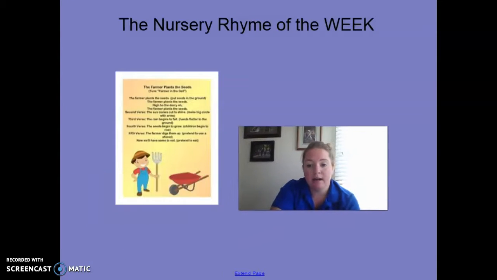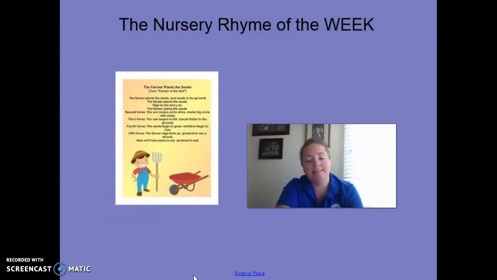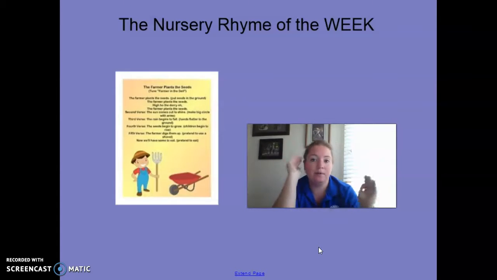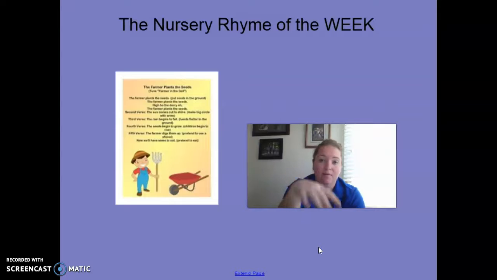Our nursery rhyme this week is the farmer plants a seed, the farmer plants a seed, hi-ho the dairy-o, the farmer plants a seed. So you're going to check down below and find the video for that. That's our big part that we'll be doing together, but there's lots of other verses that go with it, and the video is super cute. So check that out.